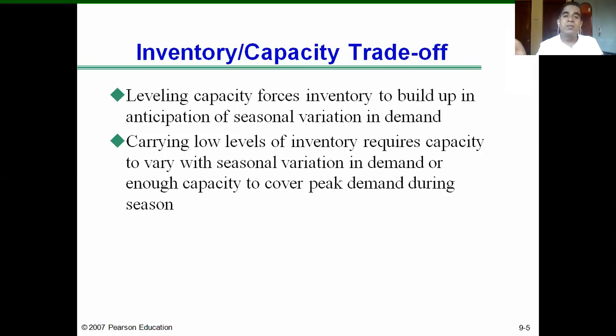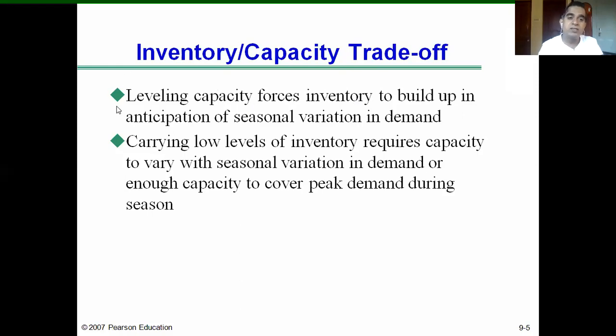So the company will manufacture the ready-made garments in huge quantity and maintain a higher level of inventory because they have a lower production capacity. They cannot meet the demand just in time. Leveling capacity means maintaining a lower production capacity, but that will lead to an increase in inventory carrying cost.